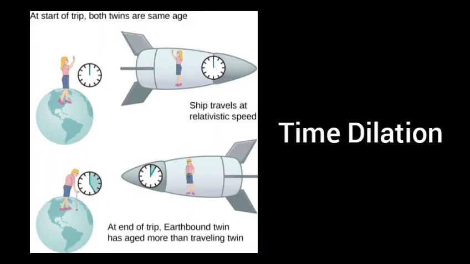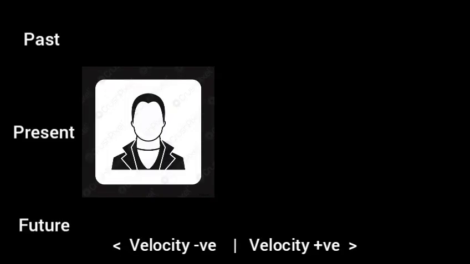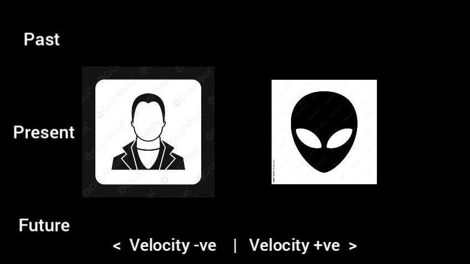Here you heard a new term, time dilation. This was the story and reason behind time dilation. Now let's talk about past, present, and future. From now on, we will start to learn how we are living in the past, present, and future at the same time. Imagine one human on Earth, and one alien on a certain planet, sitting still on a bench.